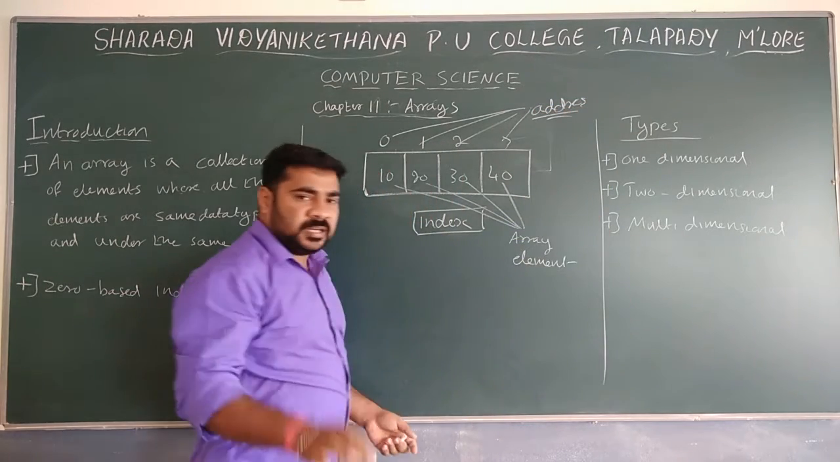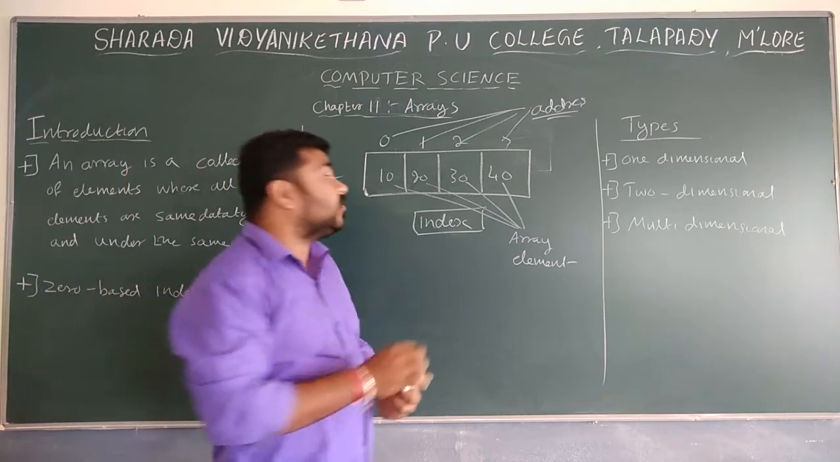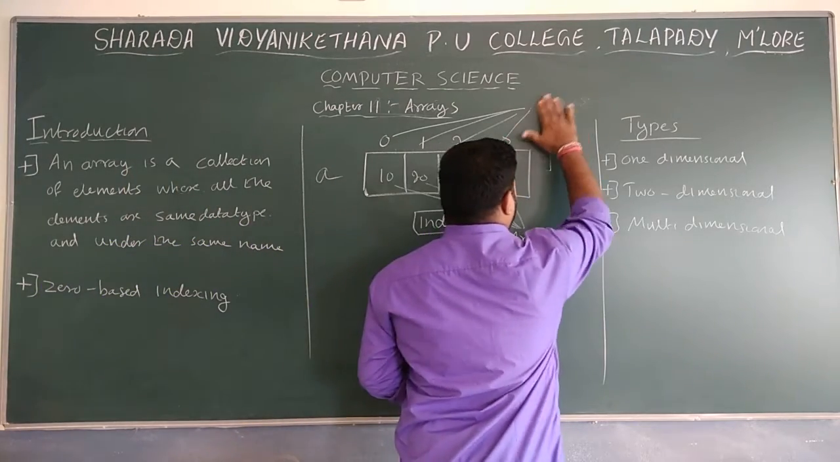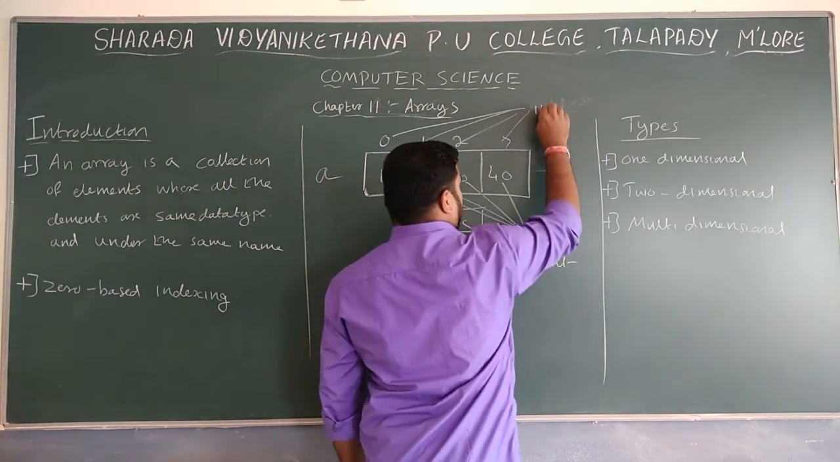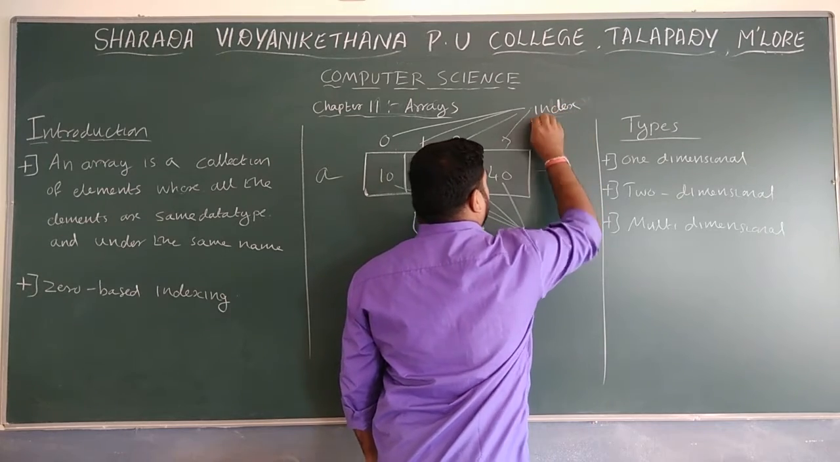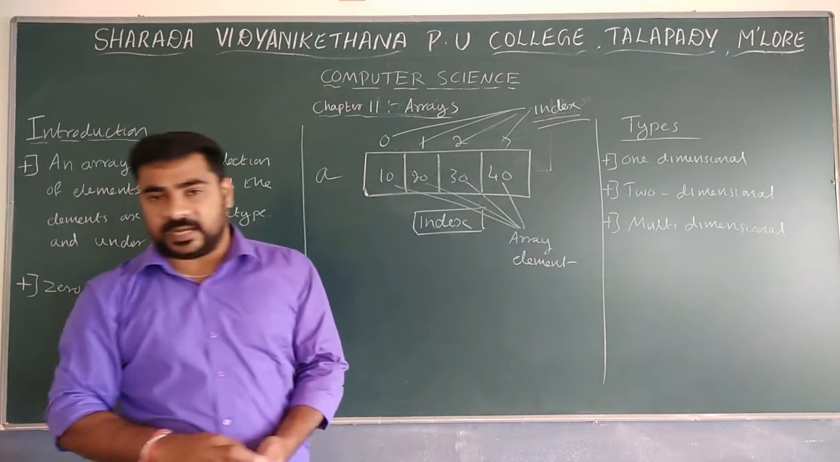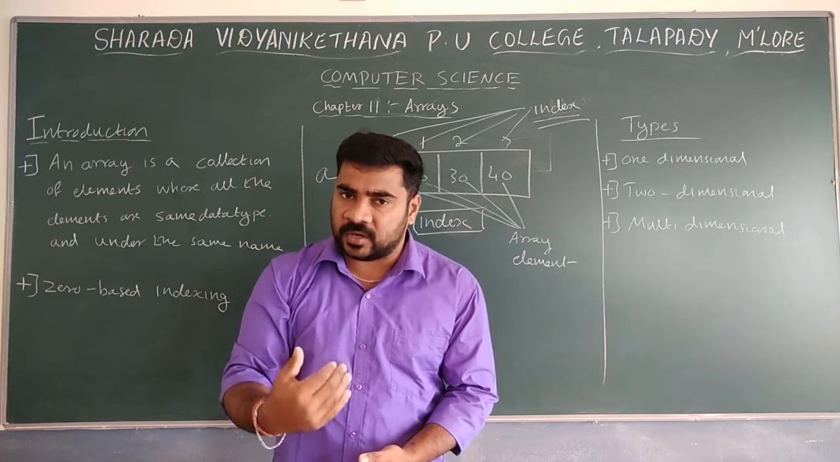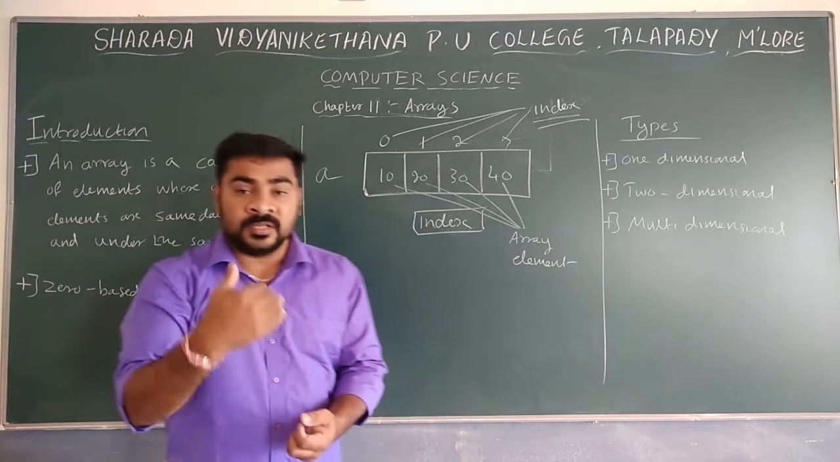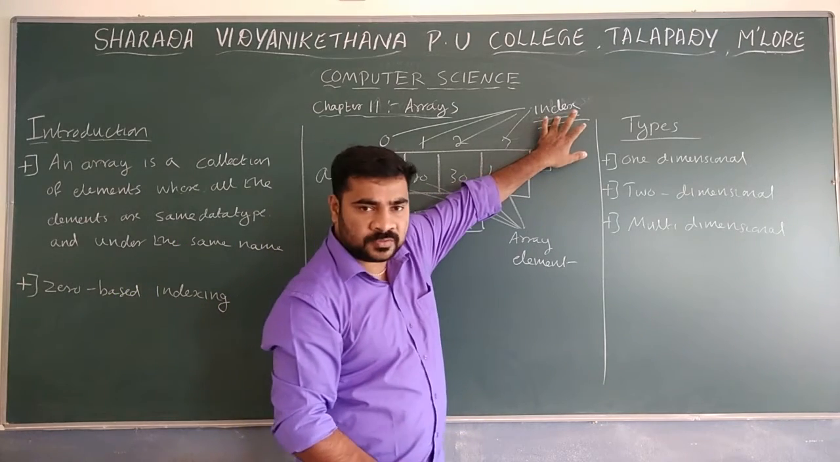Normally we say address, but it is a location. It is an address or location. Here we are not saying address or location; this is known as index values. If you want to access the array values, then we have to use index values.